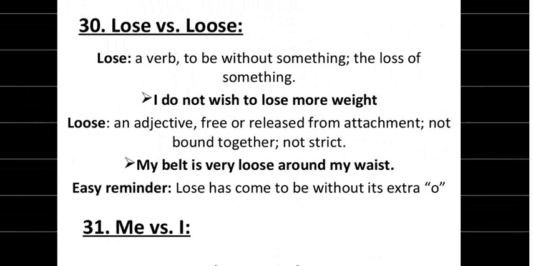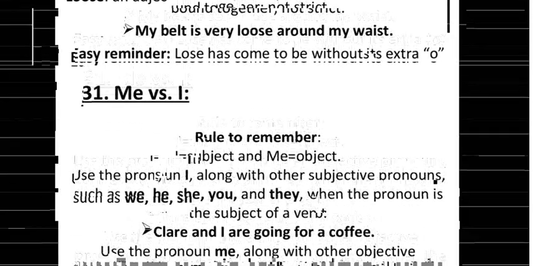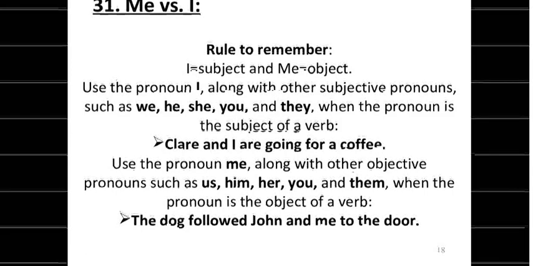Then me versus I. This is the basic rule to remember: I is a subject and me is an object. Use the pronoun I along with other subjective pronouns, such as we, he, she, you, and they, when the pronoun is the subject of a verb. Claire and I are going for coffee. Use the pronoun me along with objective pronouns such as you, us, him, her, and them, when the pronoun is the object of a verb. The dog followed John and me to the door. So the whole case is subject and object. If you are utilizing it as a subject, you can use I, and when you are talking about yourself as an object, then you can use me.